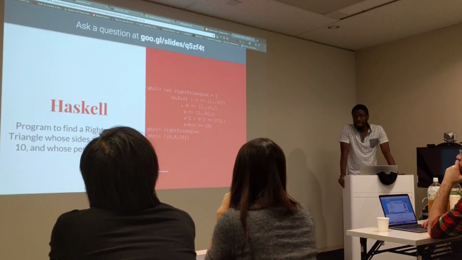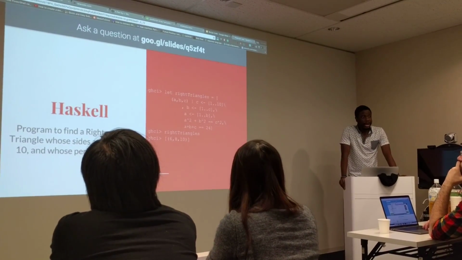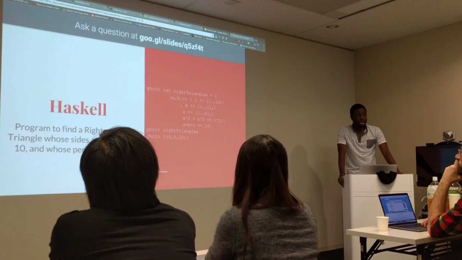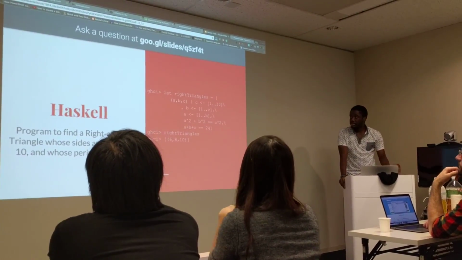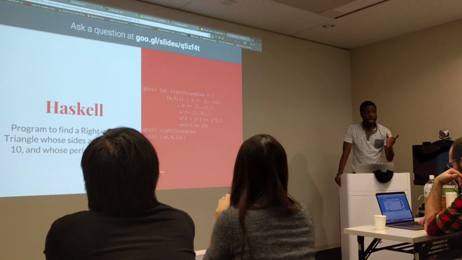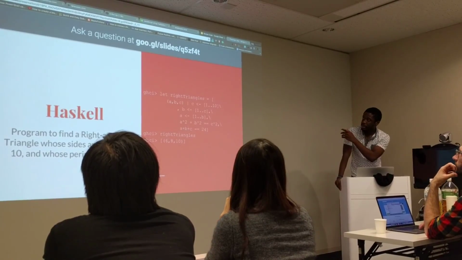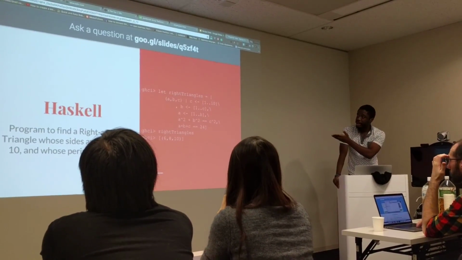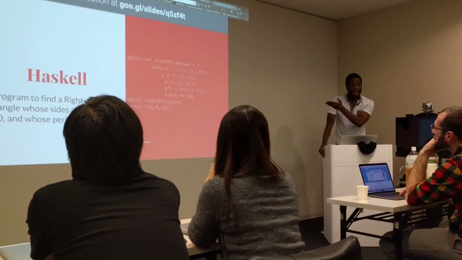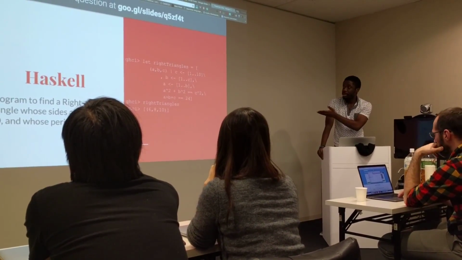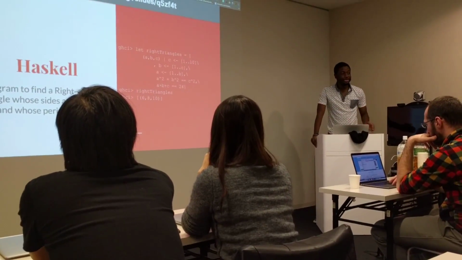List comprehension in this case, where we take a particular list and then we give it its conditions right within the definition. In this case, we're looking for a tuple that has 3 things, and where C is less than the range 1 to 10, and B is less than the range 1 to C, and A is less than the range 1 to B, and A squared plus B squared is C squared, and A plus B plus C is 24.